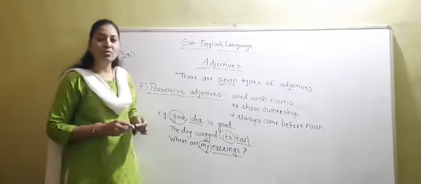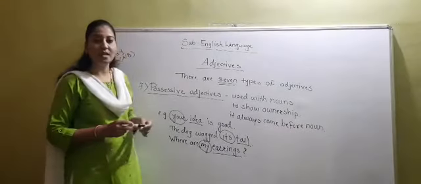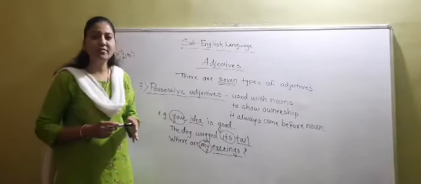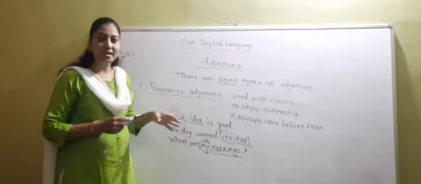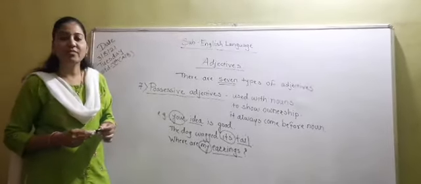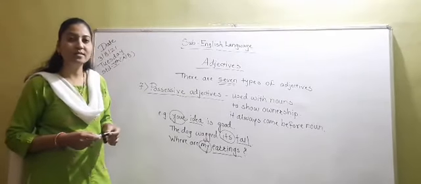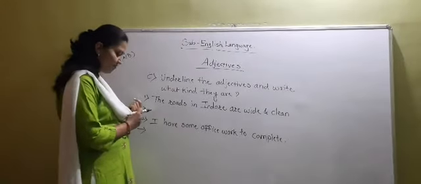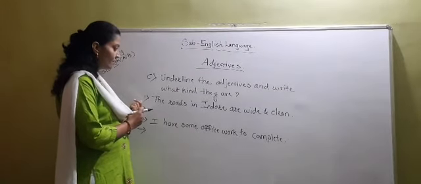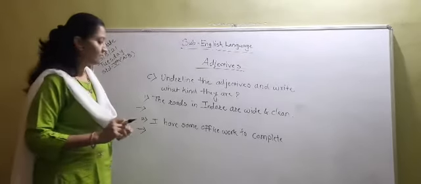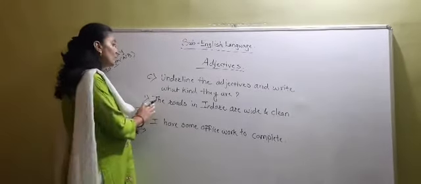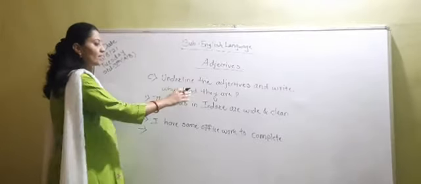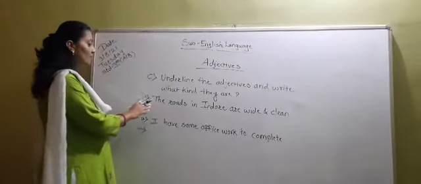Now we are going to do question number C. That is very easy. You can solve it within a minute. So what are we waiting for? Let's get started towards question number C. Now students, see question number C. Underline the adjectives and write what kind they are. Now see the first sentence.